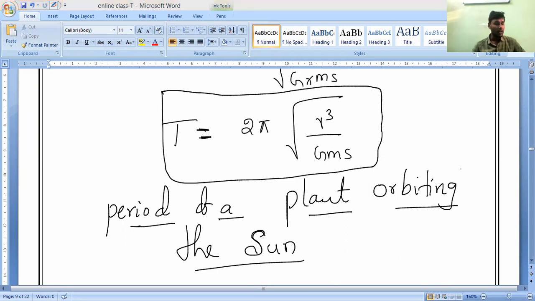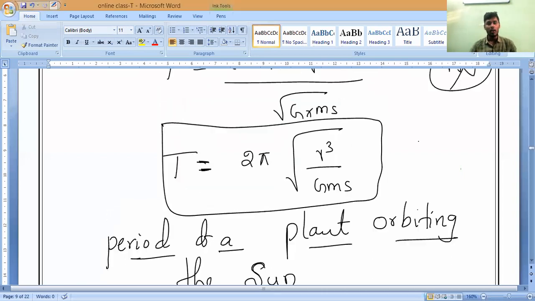Even if we have challenging questions, we can solve a lot of numericals. We can even calculate how this 365 days, 1 year, comes out. Everybody solve this formula till here. So what is the expression? For a planet orbiting the sun, T is equal to 2 pi into root of R cube divided by G into Ms. G means gravitational constant, and Ms is the mass of the sun.